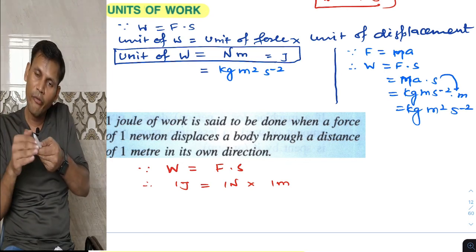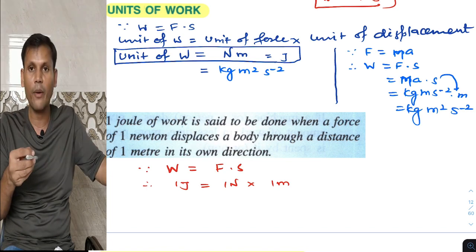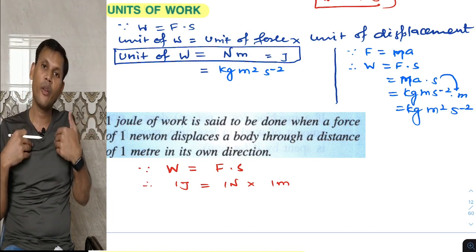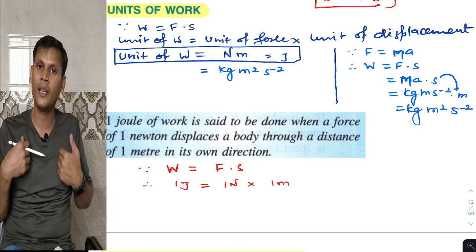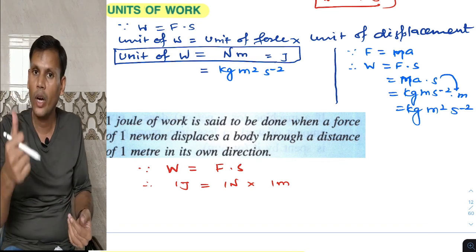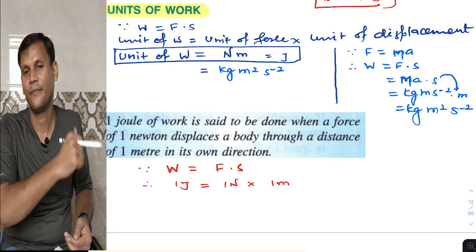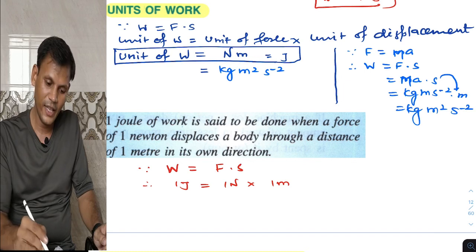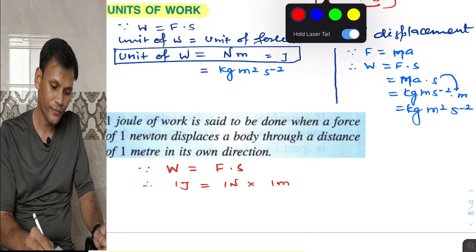So force should be 1 Newton and displacement should be 1 meter. Then whatever work is done by me will be 1 joule. So this is the definition of 1 joule.